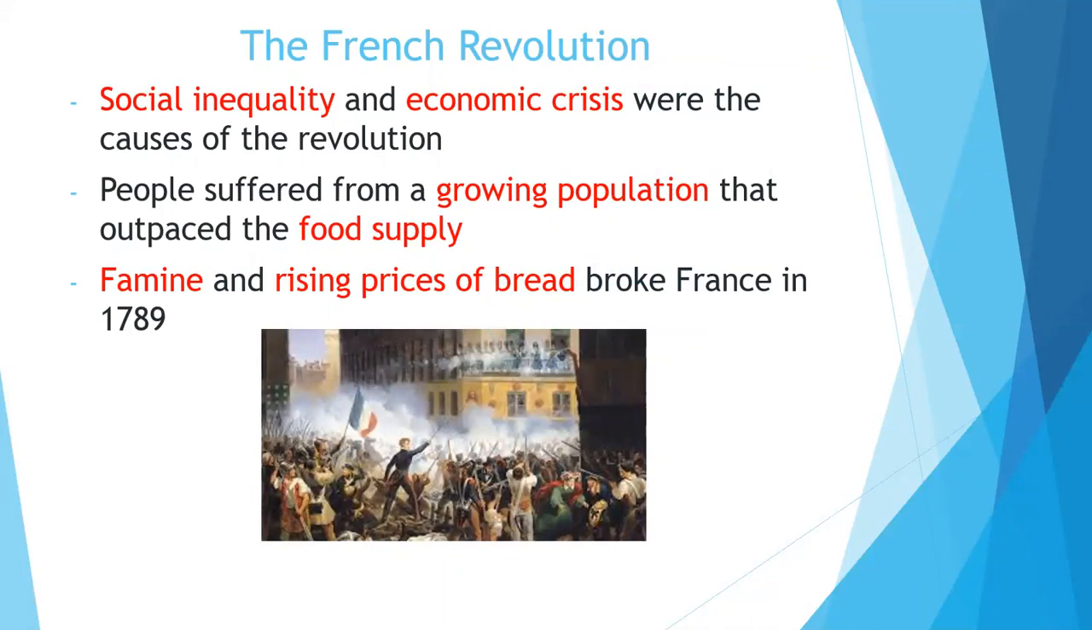As a result of this, we had very rich people and very poor people, and this would cause an economic crisis. Secondly, people suffered from a growing population that outpaced the food supply. Because of the growing population, food became a problem. There was a shortage of food. There was starvation, famine, and rising prices of bread broke France in 1789. These are the main reasons why the French Revolution happened: social inequality, economic crisis, the growing population, famine, and the rising prices of bread.